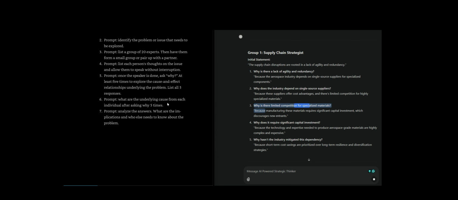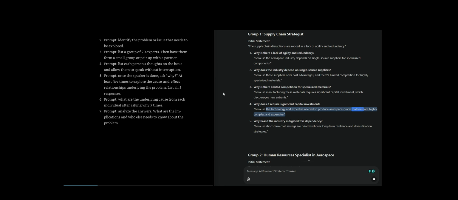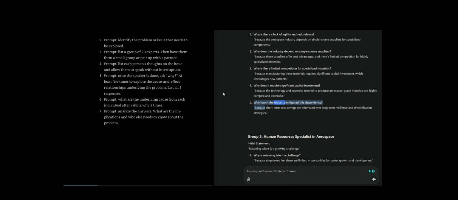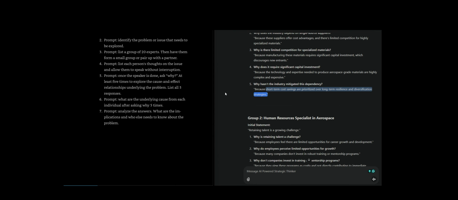Why is there limited competition for specialized materials? Because manufacturing these materials requires significant capital investment, which discourages new entrants. Why does it require significant capital investment? Because the technology and expertise needed to produce aerospace-grade materials are highly complex and expensive. Why hasn't the industry mitigated this dependency? Because short-term cost savings are prioritized over long-term resilience and diversification strategies.